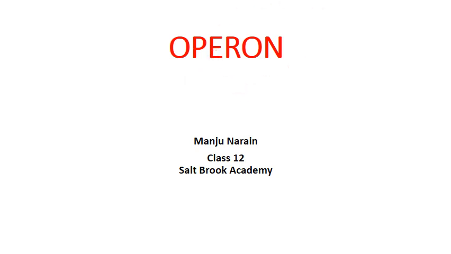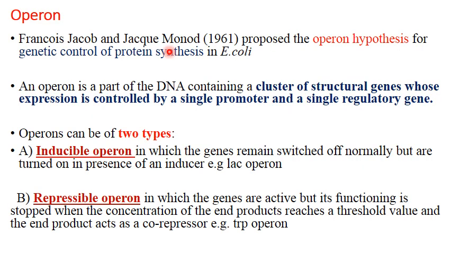Dear children, today's topic is operon. Now coming to an operon. This concept was given by Jacob and Monod in 1961. They proposed the operon hypothesis for the genetic control of protein synthesis in E. coli. What is an operon?